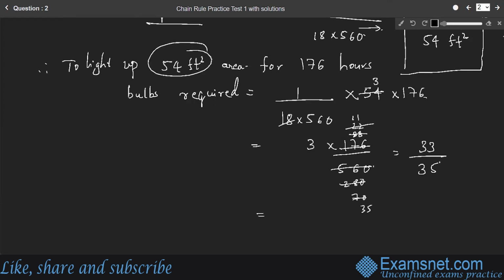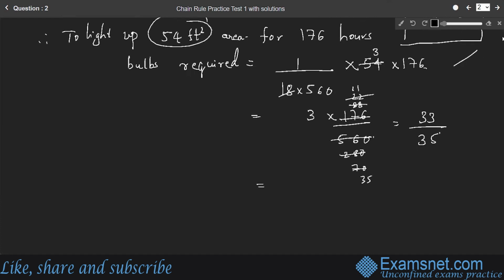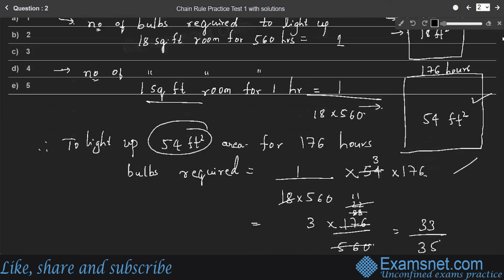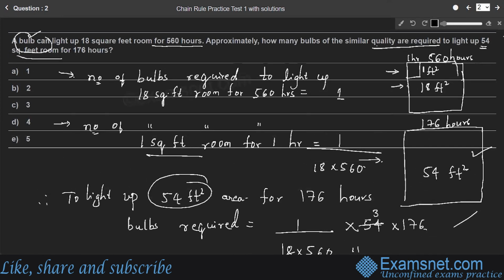So again, we can simplify. 33 by 35 is nothing but 0.9 something, which is approximately equal to 1. In the options, whole numbers are given. So approximately one bulb is required. You cannot consider 0.9 number of bulbs here. One bulb is required to light up 54 square feet room for 176 hours. Option A is the right answer.